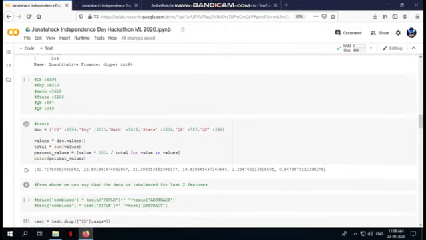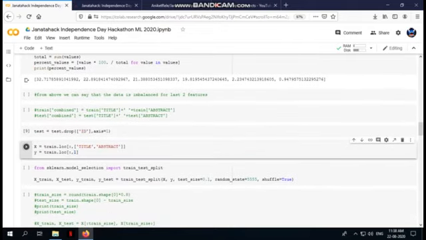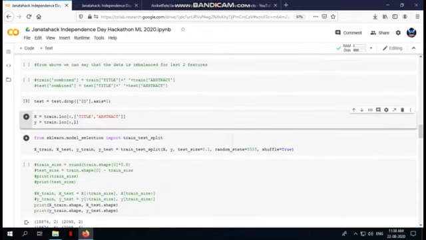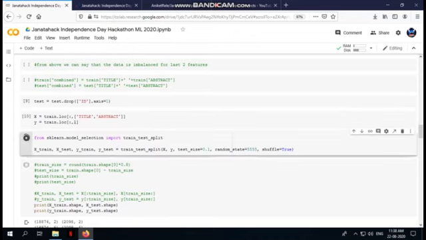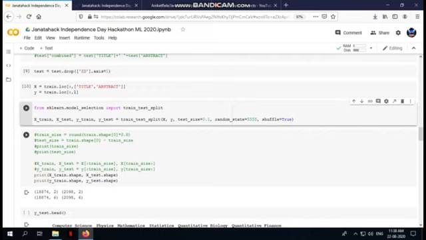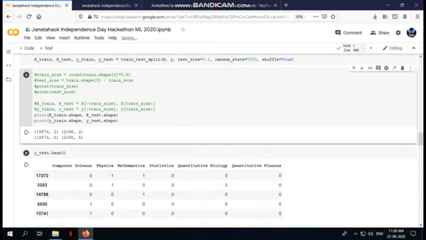Moving ahead, we'll create x and y and do a train test split. We'll do a 90% split. If we look at the x train and y train shape, our train data contains 18,000 rows and test data contains 2,000 rows.